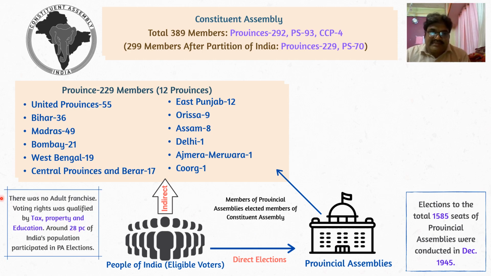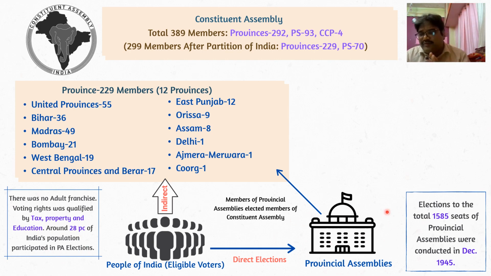And look, one interesting fact about the provincial election that happened in 1945 was that there was no adult franchise during that time. The principal law that governed the voting right was the Government of India Act 1935, and that act gave a very limited kind of voting right to the people. The voting right was qualified by tax, property, and education. Around 28% of India's population participated in this provincial assembly election.